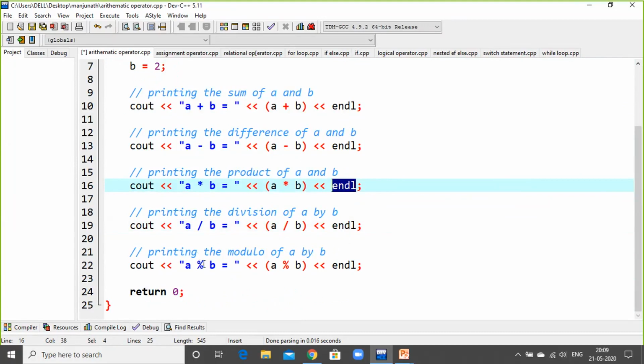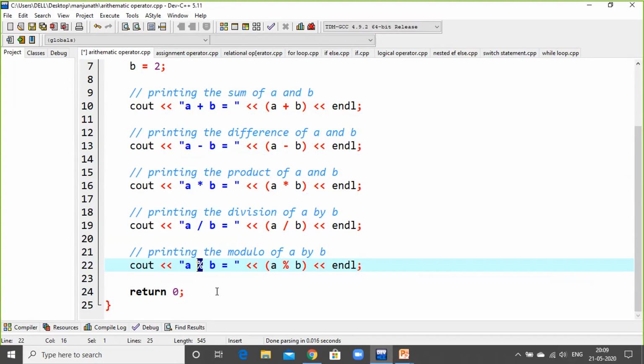The next one is the modulus operator. I told you in the previous slide, the modulus operator will give you only the remainder, not the quotient. Then return 0. What is return 0? Return 0 is the value of the main function. The value of the main function is returned and considered the exit status of the application.